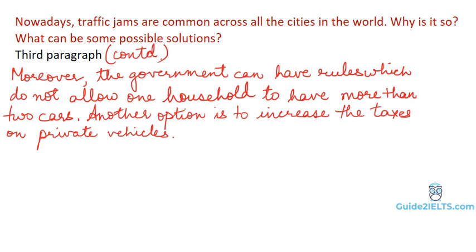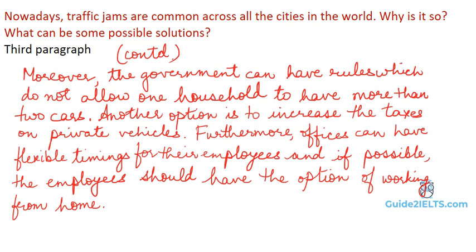Another option is to increase the taxes on purchase of private vehicles. The next point we had was about flexible office timings, about working from home. So the sentence we write is, furthermore, offices can have flexible timings for their employees, and if possible, the employees should have the option of working from home.